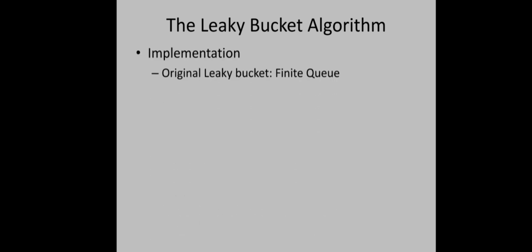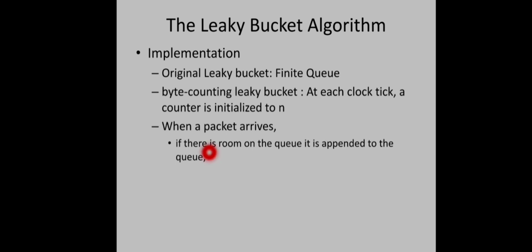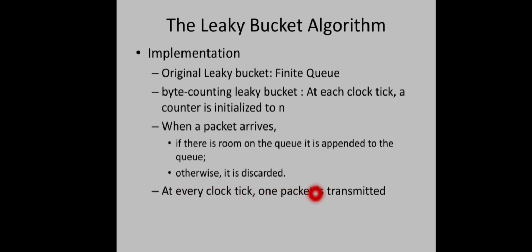Coming to the implementation of this leaky bucket algorithm, the implementation of the original leaky bucket algorithm is simple and straightforward, using a finite queue. And the implementation of the byte counting leaky bucket algorithm we will see in the next slide. In the case of the original leaky bucket algorithm, when a packet arrives, if there is room on the queue, it is appended to the queue. Otherwise, it is simply discarded. And at every clock tick, one packet is transmitted unless the queue is empty. So this is regarding the original leaky bucket algorithm.